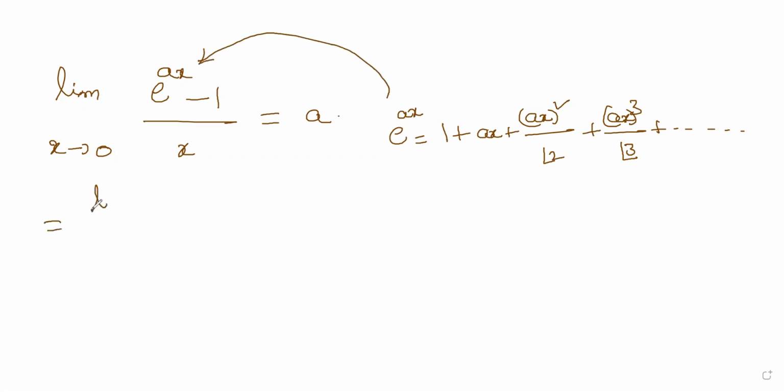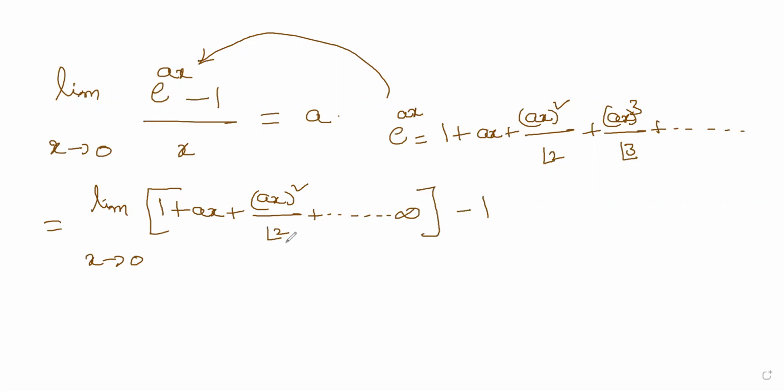So you get limit x tends to 0, 1 plus ax plus ax whole square divided by factorial 2 and so on, and this is an infinite series. You will subtract 1 from it, divided by x, and now you see 1 gets cancelled once again, and the story is same. This time you will pick x as common once again.